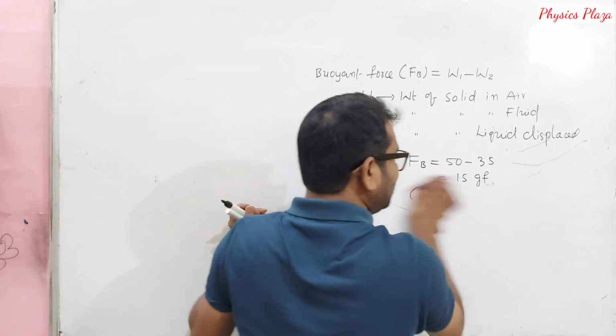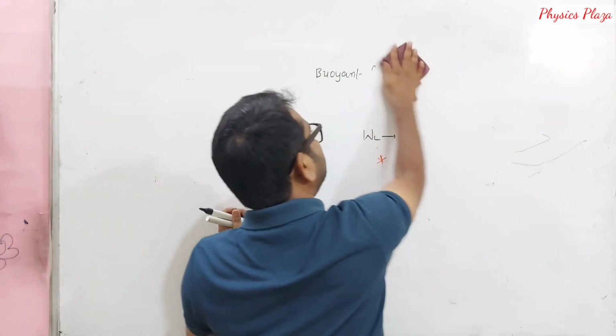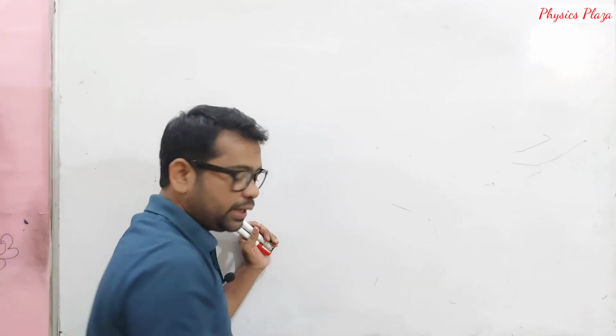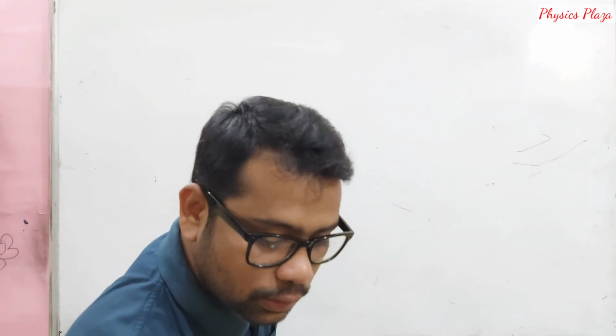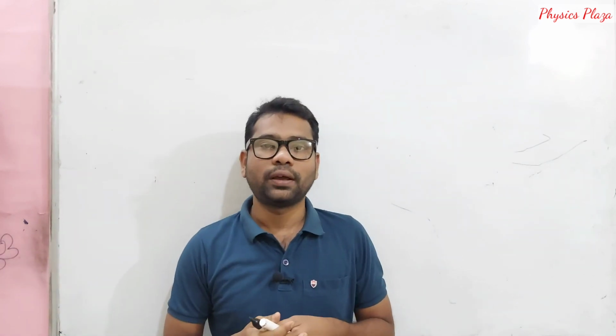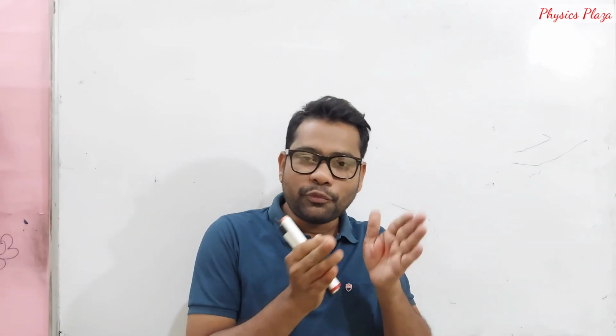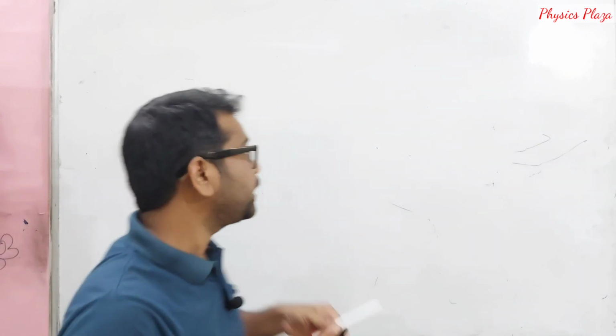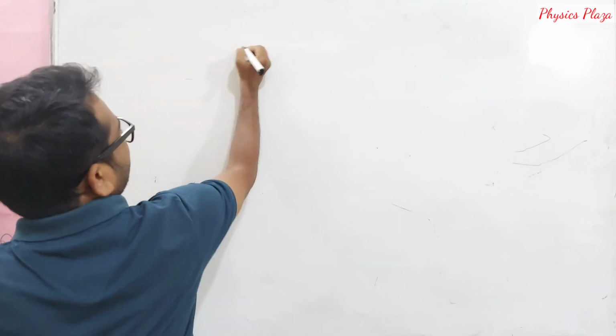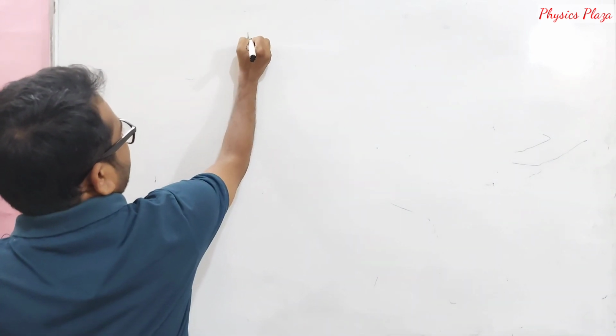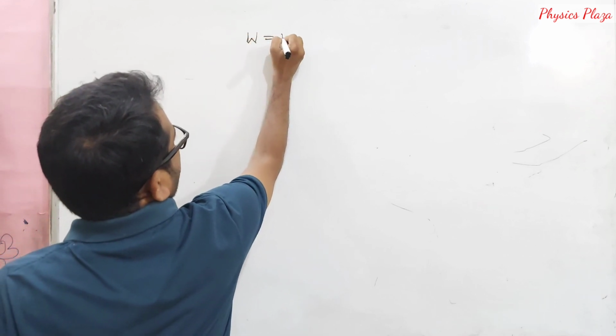Now, children, let us discuss, based on the density of the solid and the density of the liquid, when the body will sink and when the body will float. Already we discussed when the body will sink and float based on weight and buoyant force. Now look here. We know that W is the weight of the solid, which is equal to mg.